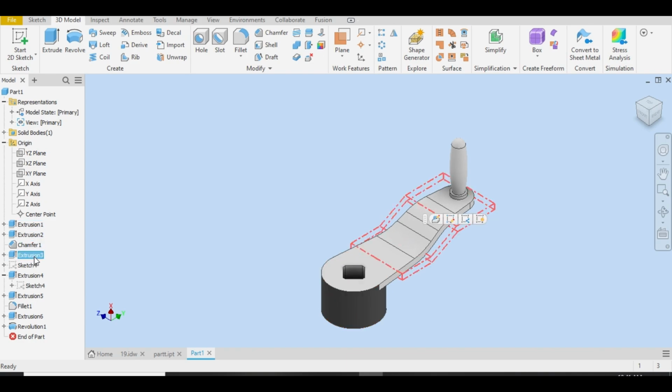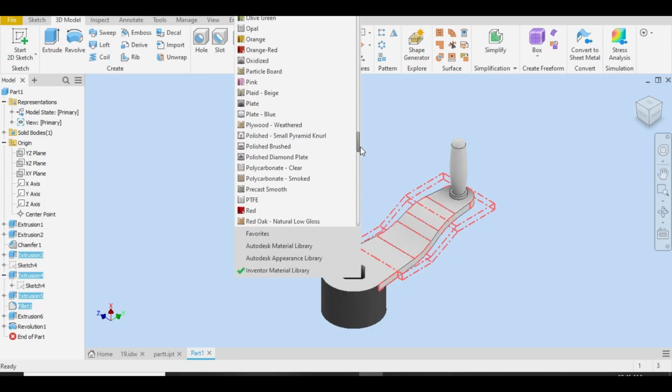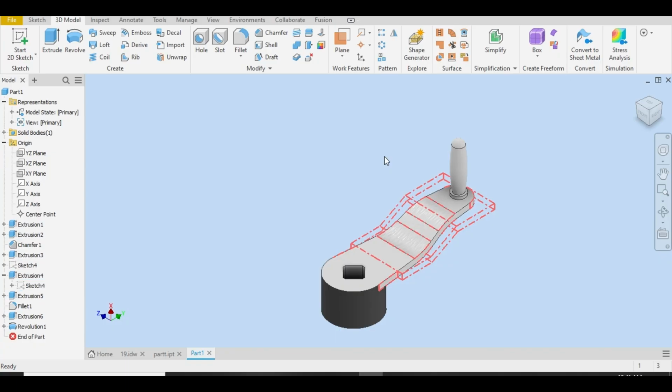Select this extrusion, this and this, also fillets, extrusion, this extrusion, not this one, this extrusion, also this, and give it some color. Let me choose polished brush. Okay, also this,